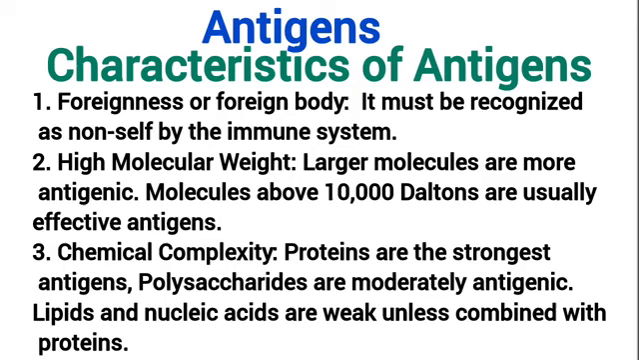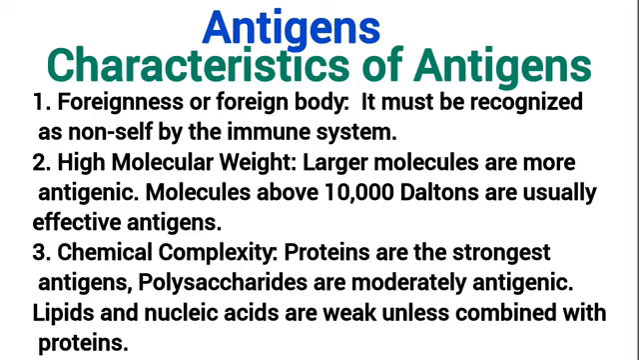Let's talk about the characteristics of antigen. One, antigens are actually foreign bodies. They must be recognized as foreign bodies or non-self by the immune system. Two, they must possess high molecular weight. The larger the molecule, the more antigenic they become. Molecules above 10,000 atoms are usually effective antigens. The third characteristic is that antigens are chemically complex.